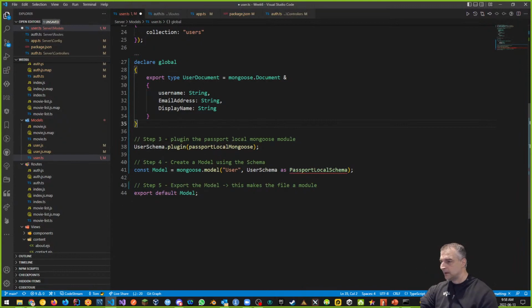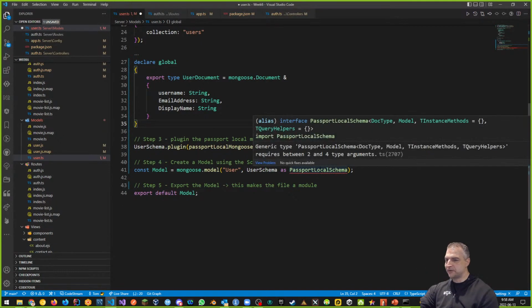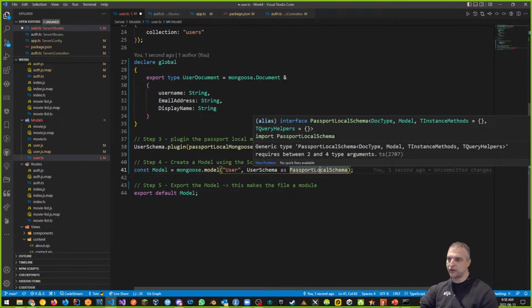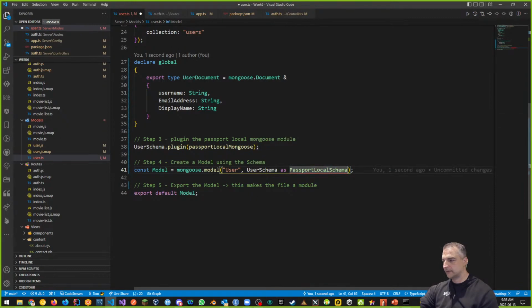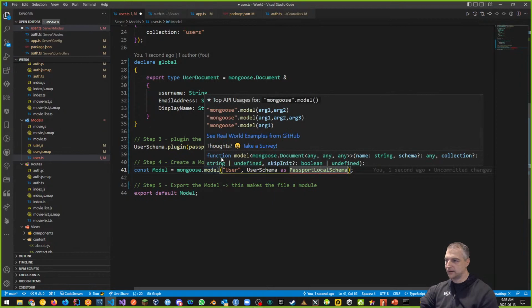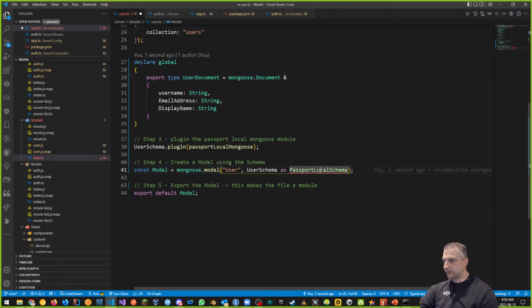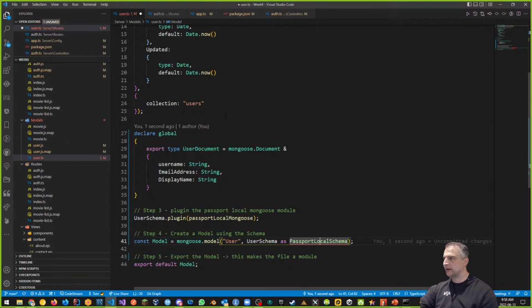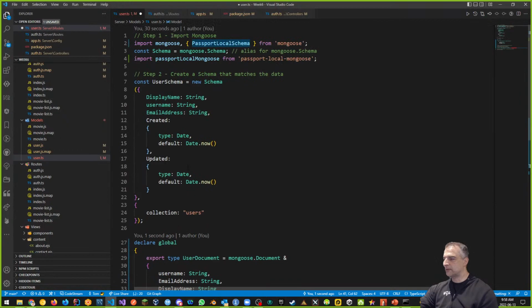Okay. So again, it bothers me, but if I hook into this, it just tells us that the generic type, DocType, Model, InstanceMethods, and TQueryHelpers requires between 2 and 4 argument types, and we've only given it 1. That's what it's telling us, right? There it is. Look, it says Mongoose model, it has arg1 and arg2, but the Passport local schema itself requires more information than what we've given it right now.